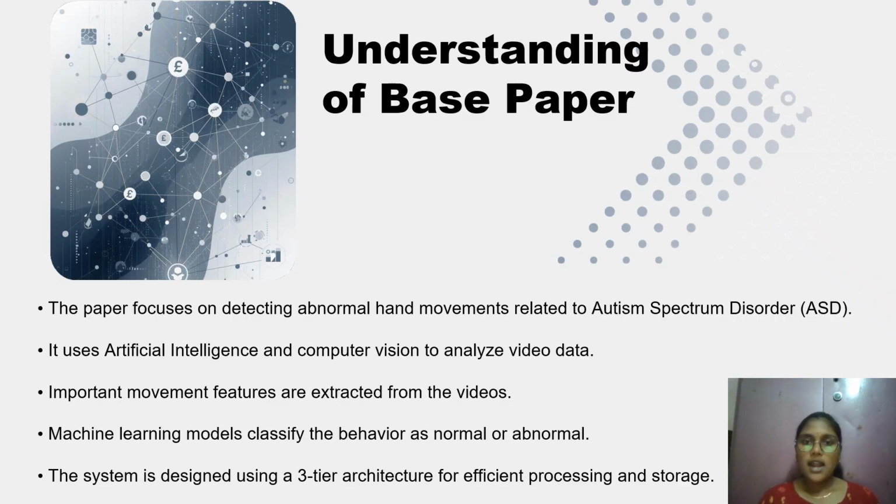Next, let's get into understanding the base paper. This project is based on the research paper, which focuses on detecting abnormal hand movements related to autism. In this paper, they used artificial intelligence and computer vision techniques to analyze video data. From these videos, important hand movement features are extracted. These features are then given to machine learning models, which classify whether the behavior is normal or abnormal. The system is designed using a three-tier architecture, which helps in organizing the system into presentation, processing and data layers for better efficiency.